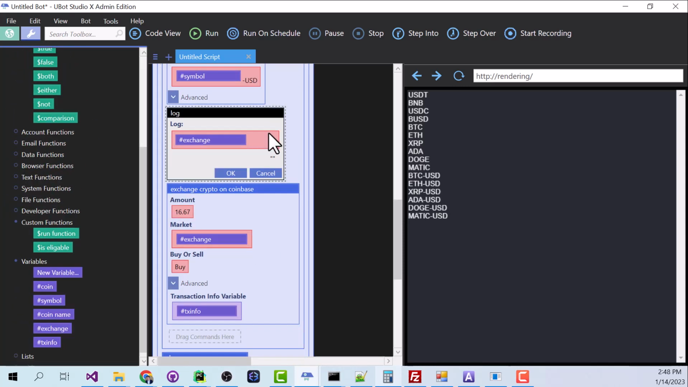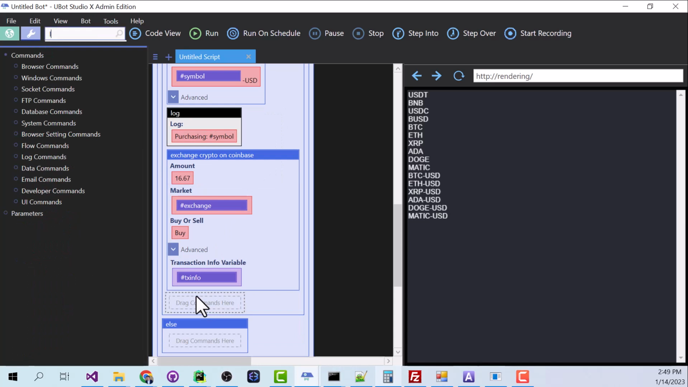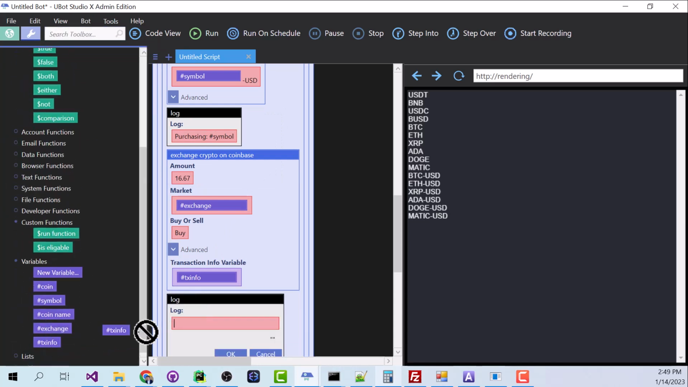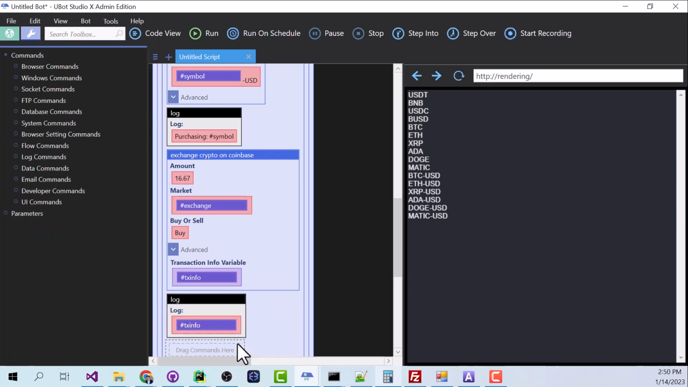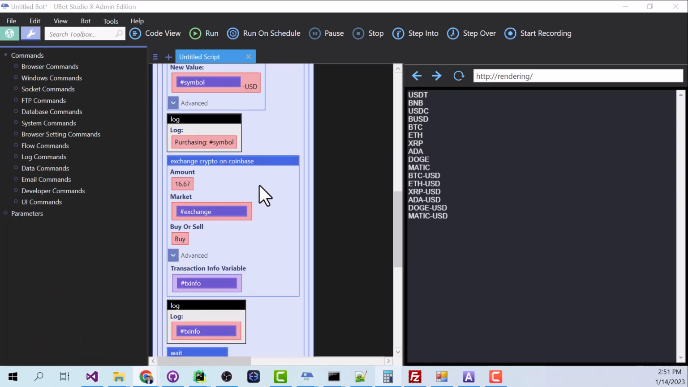And let's make this log a little bit more useful. We're going to change it to say purchasing, and instead of exchange, we'll go ahead and say symbol, and then afterwards, let's put another log, and here we'll just put our txinfo variable. Now we don't want to spam the Coinbase API with a bunch of requests, so let's just put a little wait in here. We'll just say wait 1 second in between requests. Now I don't actually want to buy all this crypto right now, so I'm not going to run this, but I am going to link to all of this code down in the description.